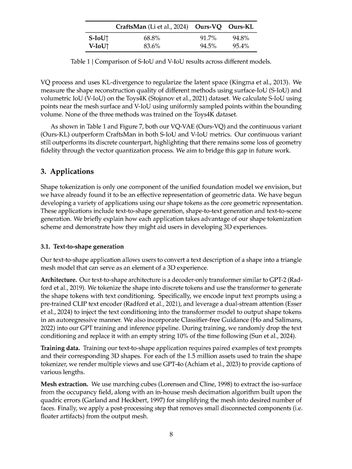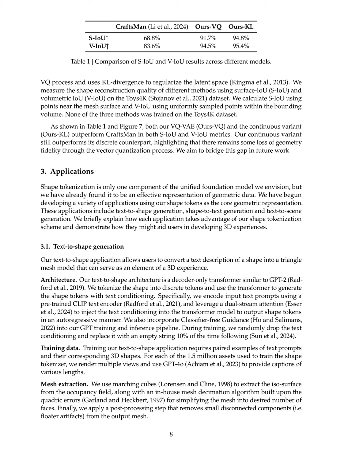The performance metrics employed for evaluation were surface IOU, SIOU, and volumetric IOU, VIOU, which measure shape reconstruction quality by assessing the accuracy of the generated shapes against ground truth. Our results indicated that both our VQ-VAE, ours VQ, and the continuous variant, ours KL, outperformed Craftsman in both SIOU and VIOU metrics, demonstrating the effectiveness of our approach.